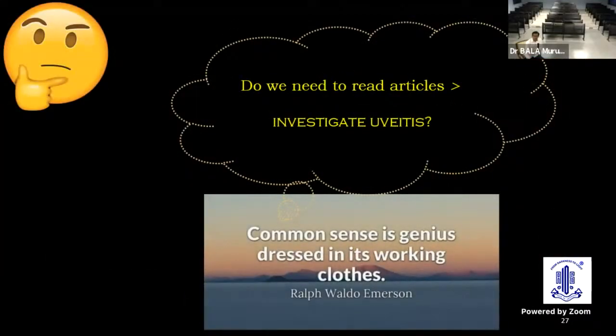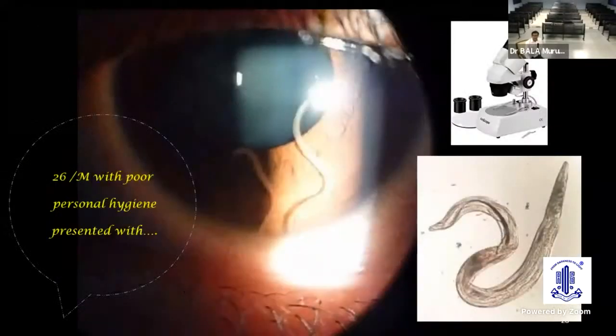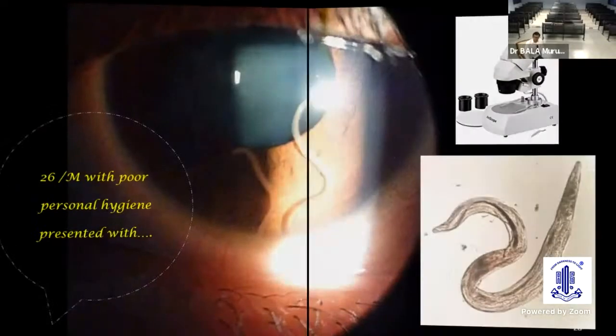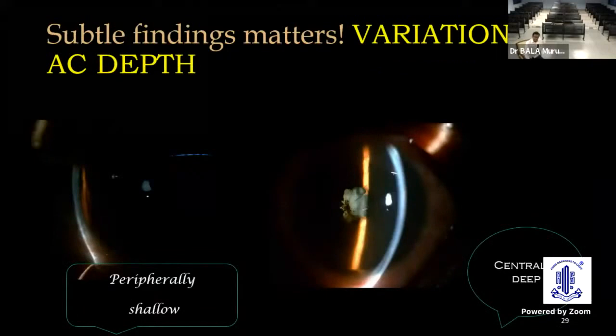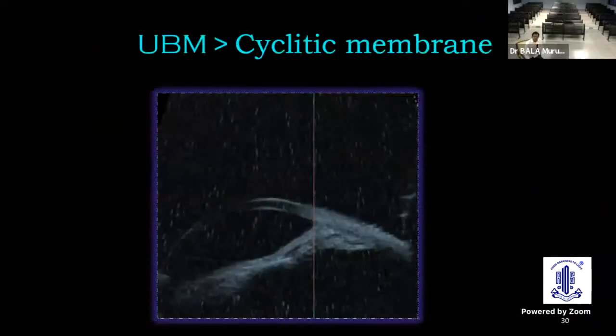Sometimes we need not read articles to investigate uveitis. If you see a worm in the anterior chamber, with a history of poor hygiene, definitely the treatment is very, very simple and straightforward. Remove the worm and see under the microscope to identify the species. Subtle findings really matter. In the same eye, if you see a peripherally shallow and centrally deep chamber, make sure, are we dealing with a cyclitic membrane, which is commonly overlooked, and order a UBM, ultrasound biomicroscopy.